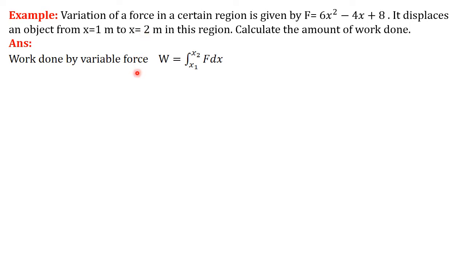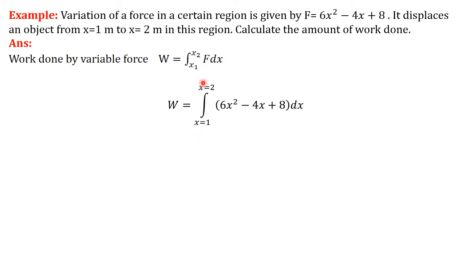To solve this type of question, we need the formula that we have recently seen. What is the formula for work done by a variable force? Right, work done is equal to integration of F dx. Previously we wrote it from s1 to s2, but here x is given to us, so integration from x1 to x2, where x1 is 1 meter and x2 is 2 meter. So now we will calculate it. Substitute the value of the force. What is the value of force? Integration of 6x square minus 4x plus 8 over dx, from x1 to x2.